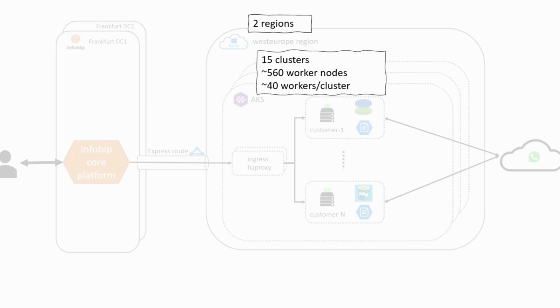And this is when we look at how many worker nodes we have: around 560 worker nodes across all of these clusters, which, when compared to the 1000 that we had when we started, is handling a lot more customers, right, with a lot fewer worker nodes, and plus we don't need to think about them. And in terms of appliances, on these 15 clusters we have around 3000 appliances, right? And we try to put around 200 appliances per cluster.